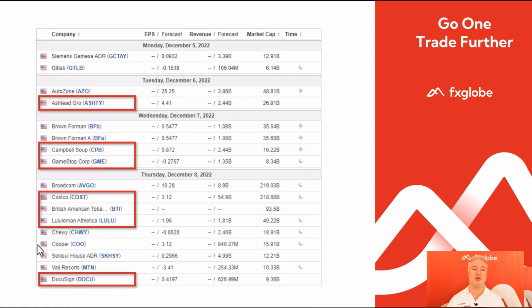Then moving on to earnings or IPOs, we've got some earnings this week. I'm really going to be focusing, for example, on the Ashtead Group on Tuesday. I really only tend to focus on billion-dollar companies, market cap and above. We've got Campbell Soup on Wednesday. GameStop, of course, sounds familiar, rings a bell. And then we've got Costco on Thursday. Costco's a big one. We've got British American Tobacco. We've got Lululemon. These are brands that you should be familiar with. And a new one that's been working its way up the ranks and is doing really well is DocuSign on Thursday. Those are kind of the really big ones that most people are likely to be engaging in. And those are the ones I just want to see what happens with.